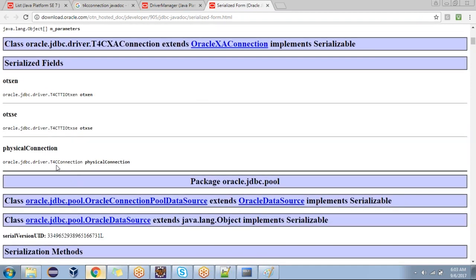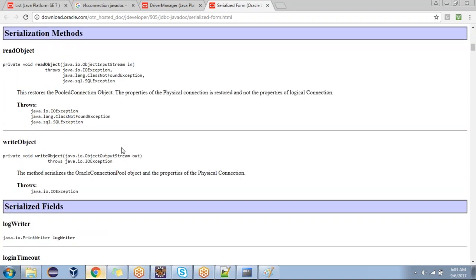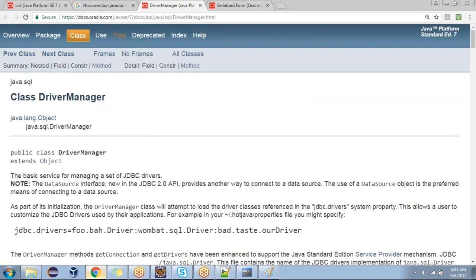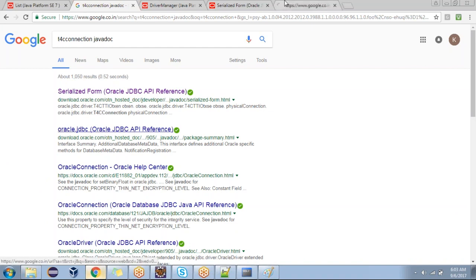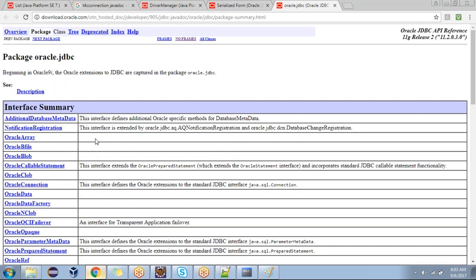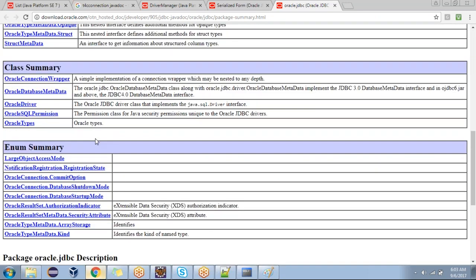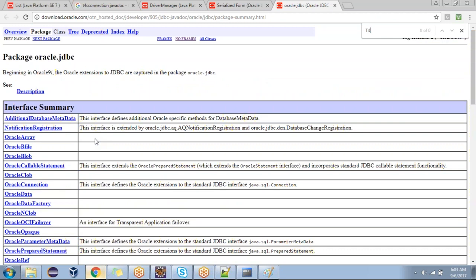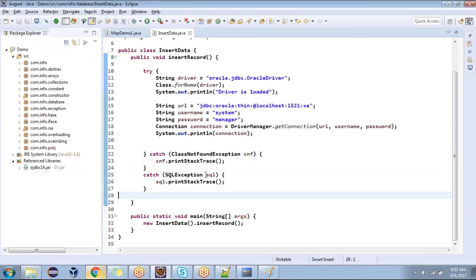Are you able to see the T4CConnection class, the physical connection class? It is the actual connection, and that class we are going to retrieve. You understood now? The driver is loaded now, right?